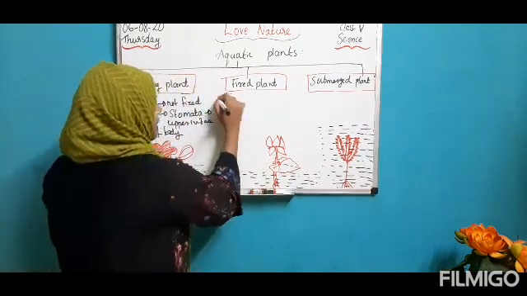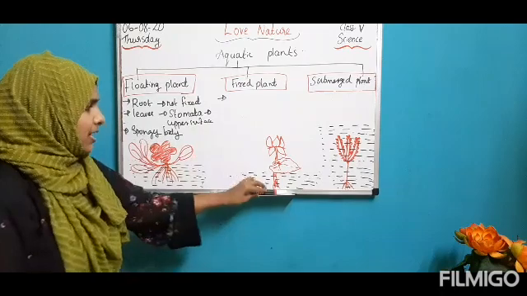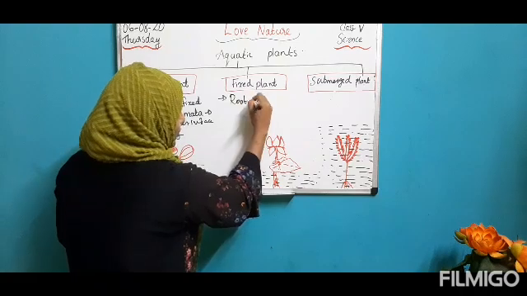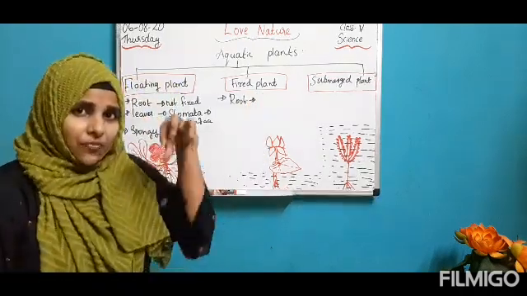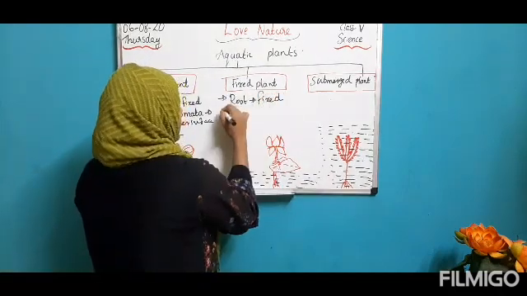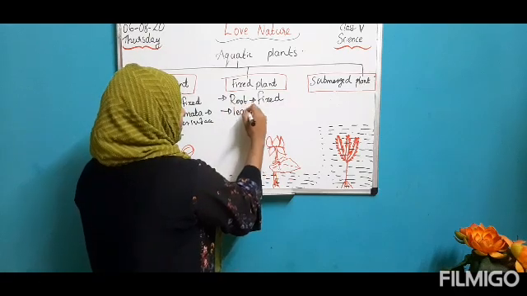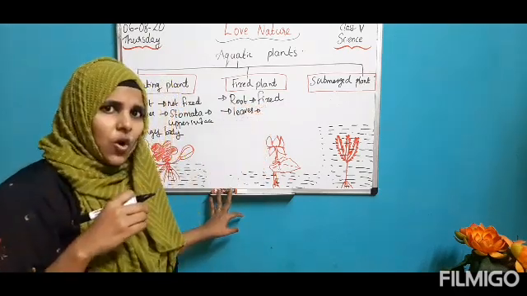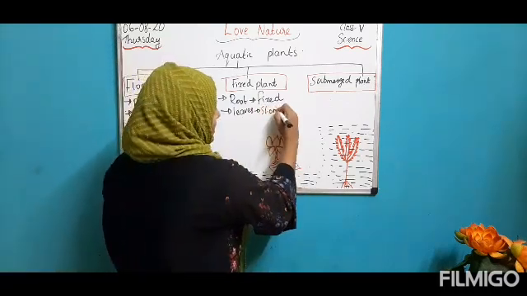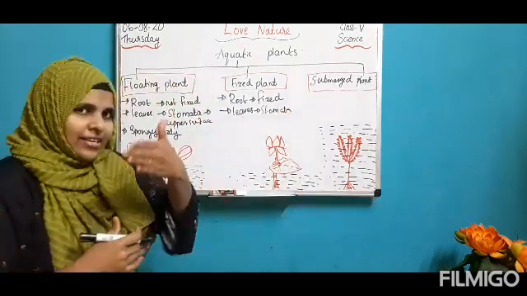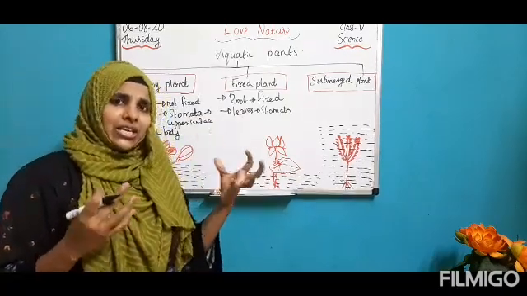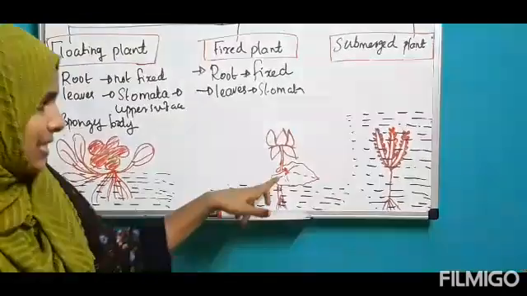In fixed plants, what adaptations are seen? For example, when we take the lotus, you can see its root. First I am going to take the root again. In its root, it is fixed to the soil. What about its leaves, children? Its leaves also have stomata on the upper surface of the leaf, so they can easily exchange the gases. Its leaves are also very widespread, disc shaped leaves. That means it can easily take the sunlight.